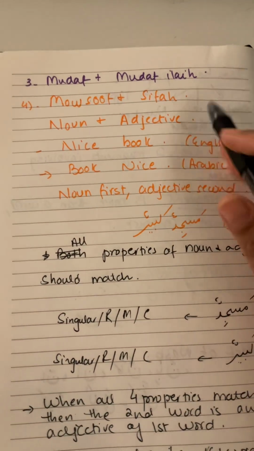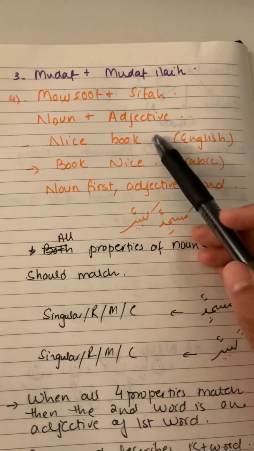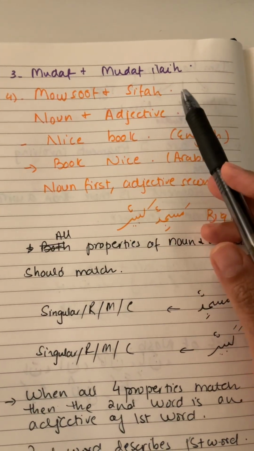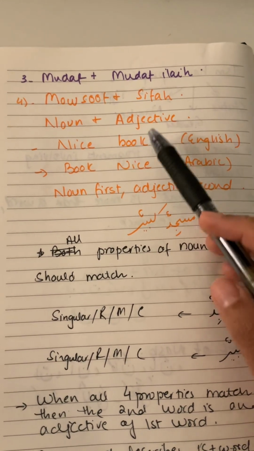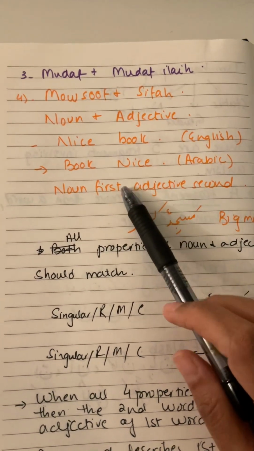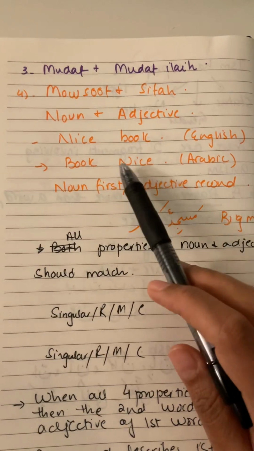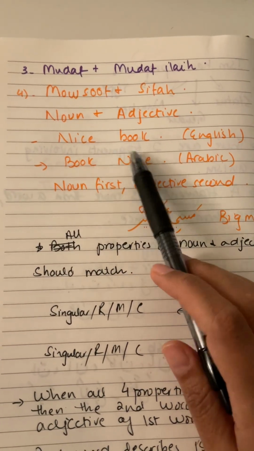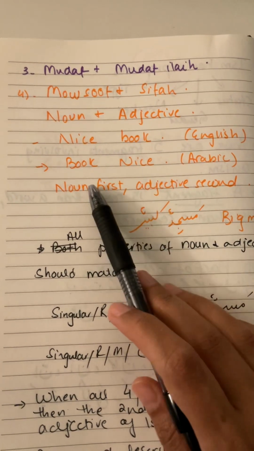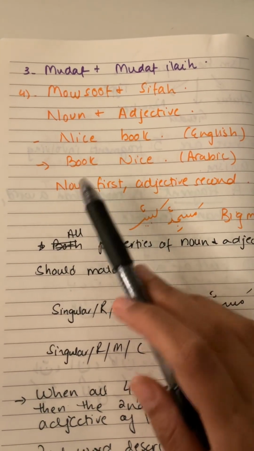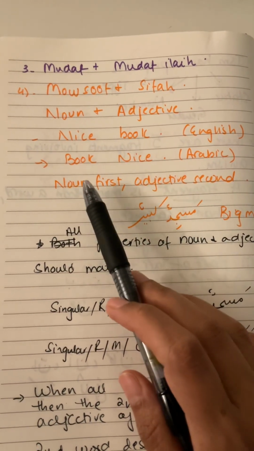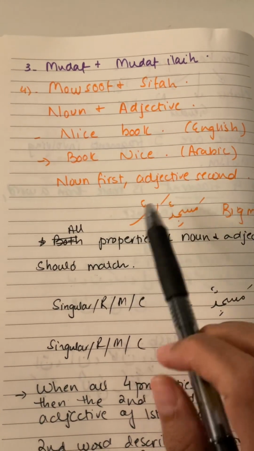Today's lesson is about noun and adjective, and that noun is called mawsoof and the adjective is sifa. So mawsoof and sifa is the fourth kind of fragment, and we are going to do that today. In English we say a nice book, so the adjective is first and then comes the noun. But in Arabic, the noun comes first and the adjective comes next. So 'the nice book' in Arabic would be: book nice.